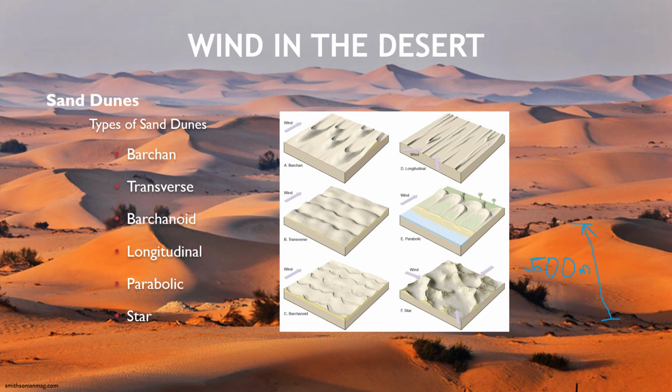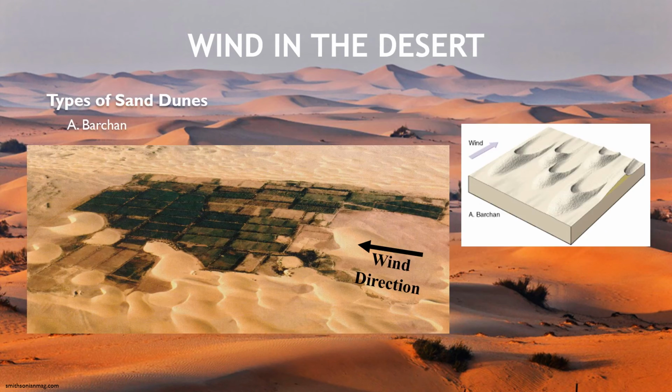So there are six types of sand dunes, which are barchan, transverse, barchanoid, longitudinal, parabolic, and star dunes. Barchans are crescent shaped with downwind pointing tips. They form when sand is limited and the ground is flat, hard, and largely free of vegetation.